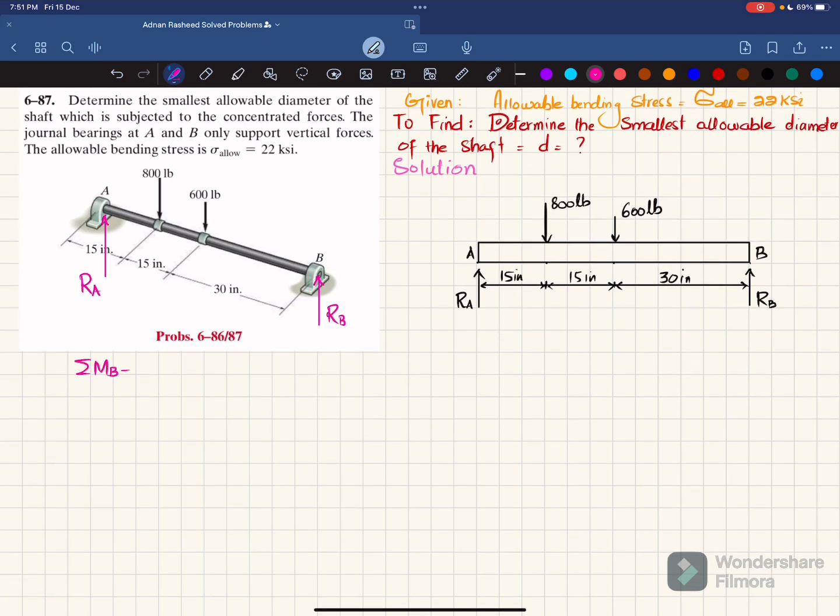So the first equation of equilibrium is that the sum of all moments about point B is equal to 0, taking the counterclockwise moment as positive. So about point B, the first moment is due to this force which is RA, and the perpendicular distance is 30.